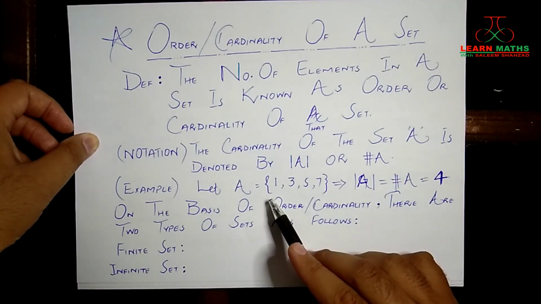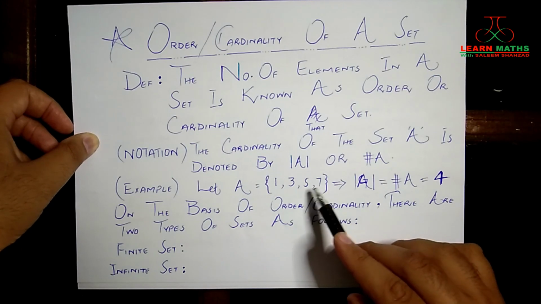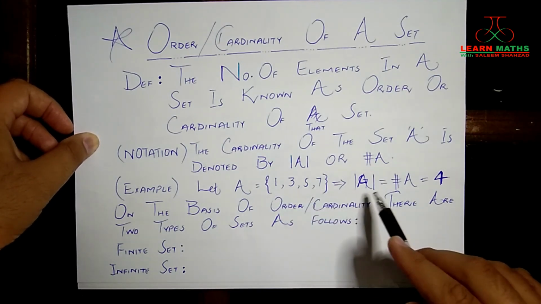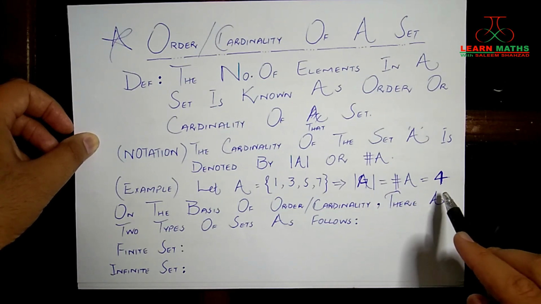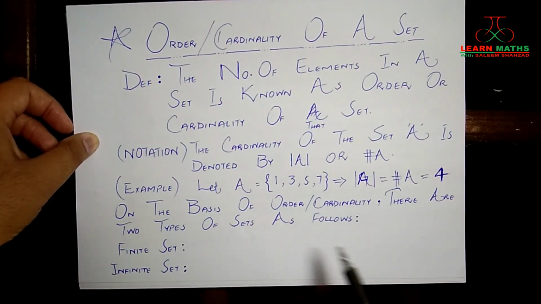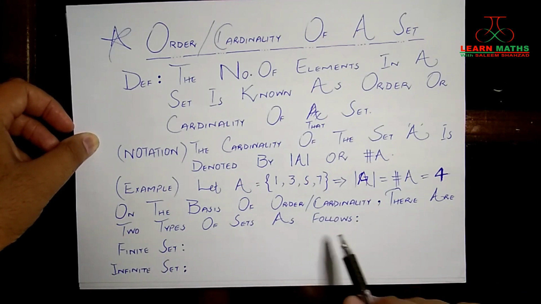Here we have an example for this. We have a set A with elements 1, 3, 5, 7. As you can see, there are 4 elements, so the cardinality, or you can say the order of A, is 4.